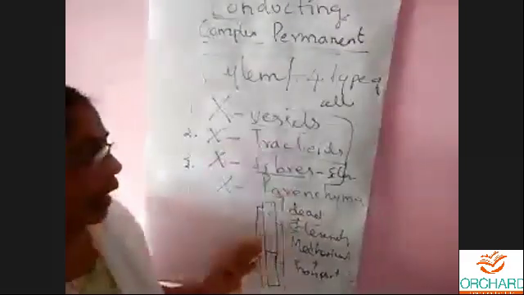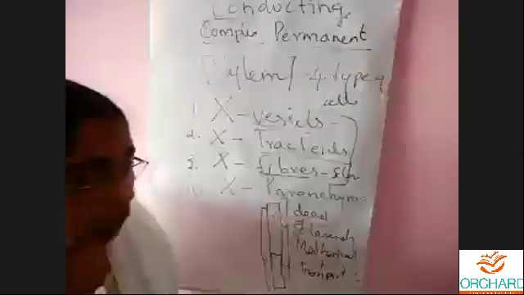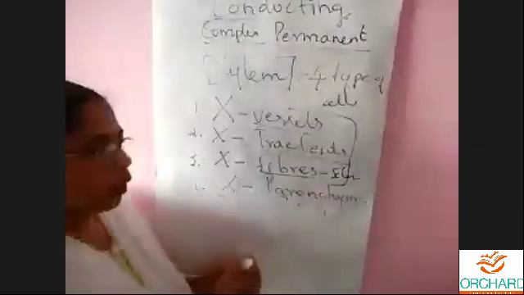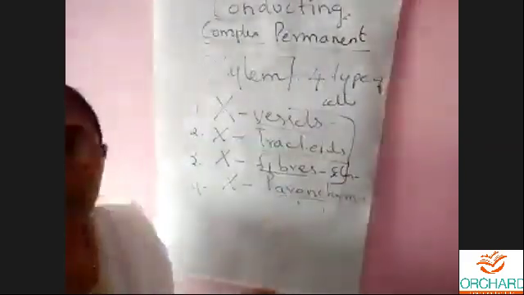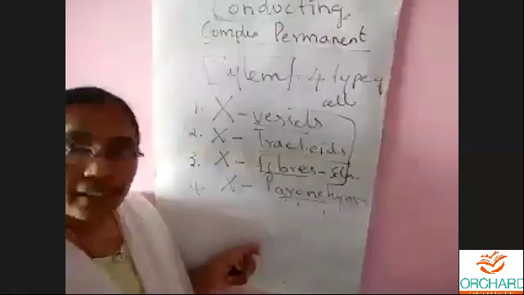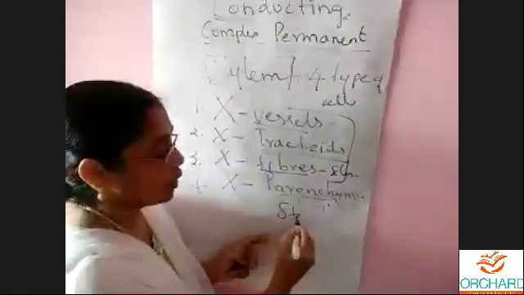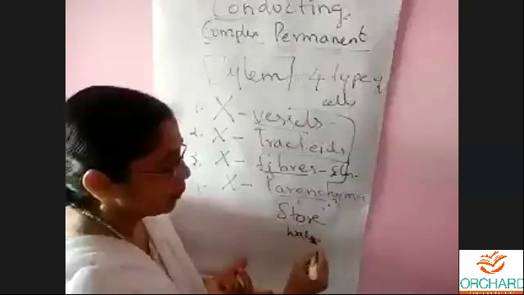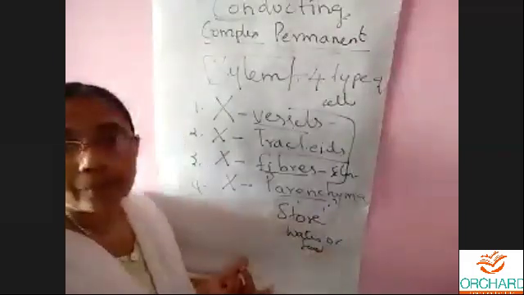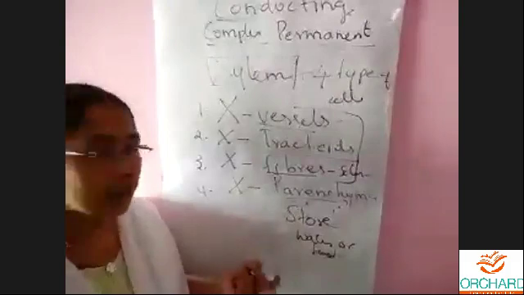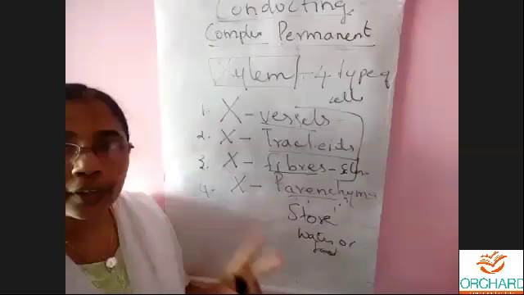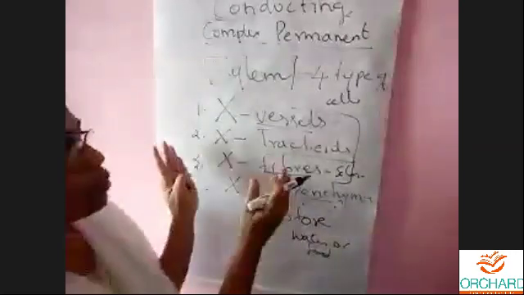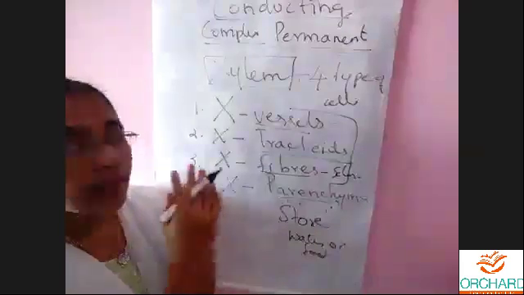Yes, got it, children. And finally, we are coming to xylem parenchyma. I think you know very well about the function of parenchyma. What is the main function of parenchyma? Yes, very good, Shrijo. Store. What does it store? It stores either water or food, in the form of starch. So parenchyma's main function is storage only. Got it? These are the four types of cells we can see in the xylem.